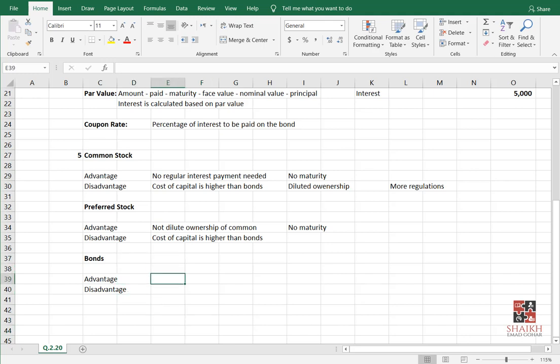Bonds. They have a lower cost of capital. This is a good thing, right? They have a lower cost of capital. I already explained why lower cost of capital, because less risk. You will have tax benefits. Remember, we discussed in investment decisions, the tax shield. Interest is tax deductible. Tax authorities only apply tax after deducting the interest.